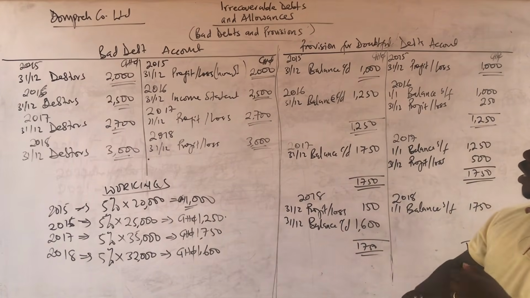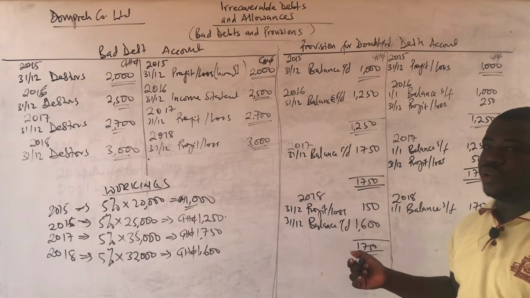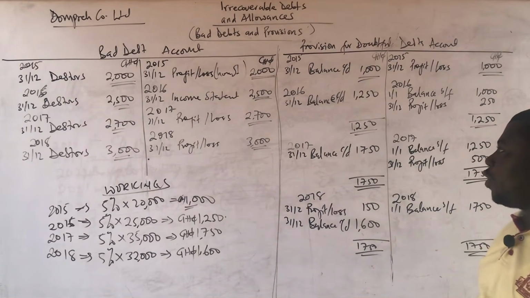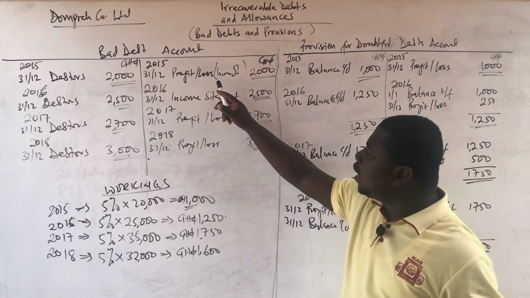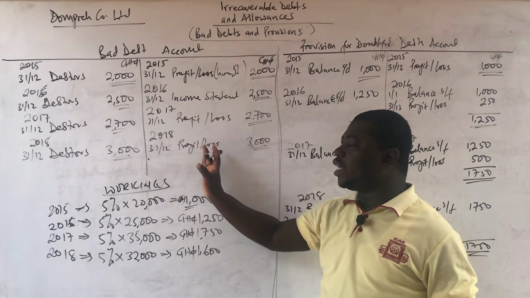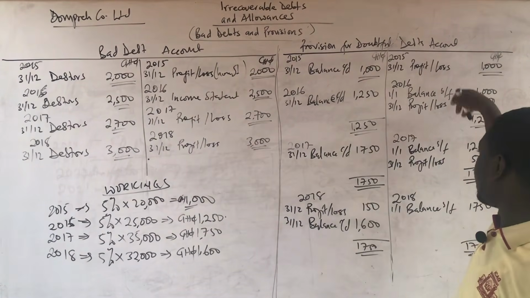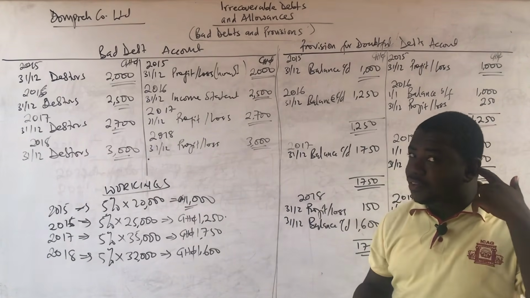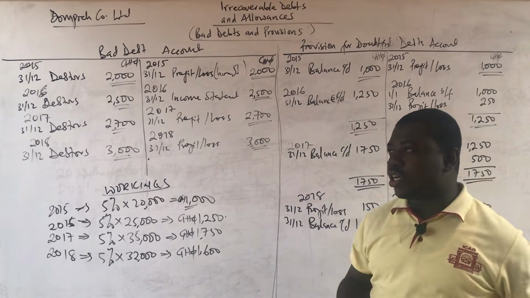Okay, so when we get to the extracts, it's a very simple thing. We are not even going to close off the account. If you are using the T profit or loss account, for example, then wherever you see profit or loss or income statement on the credit, it means it will appear on the debit. And this one will appear on the credit. That is all. And you are going to show that year after year. That is how to go by the extract.